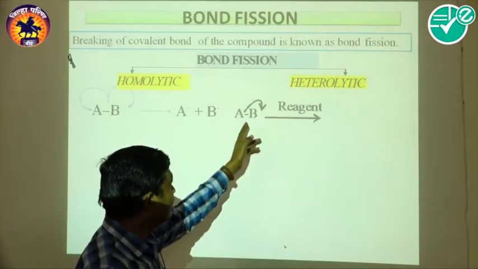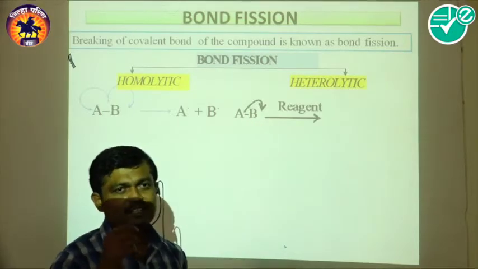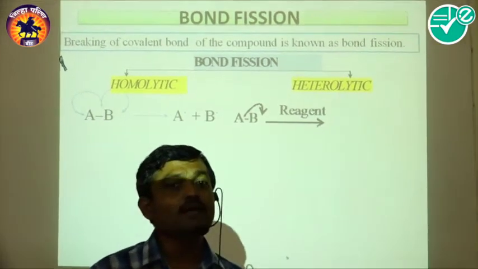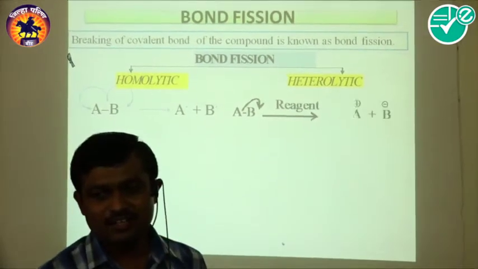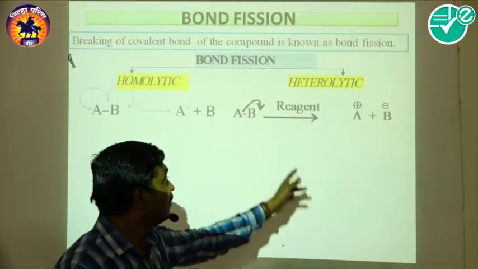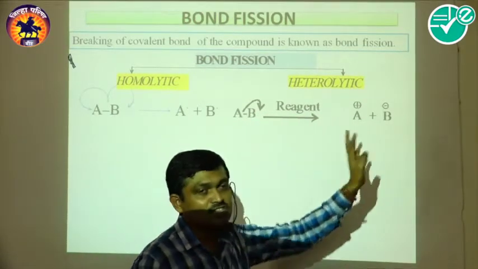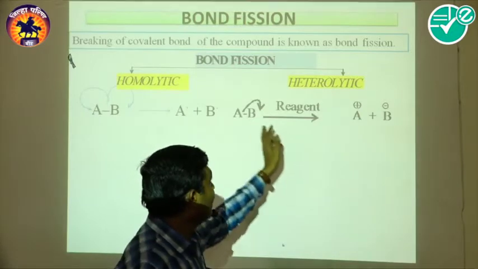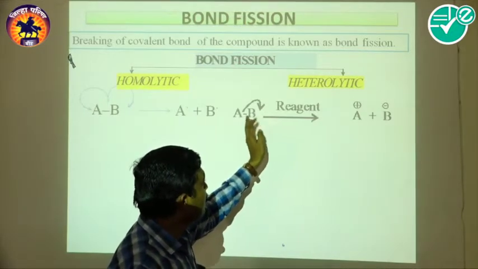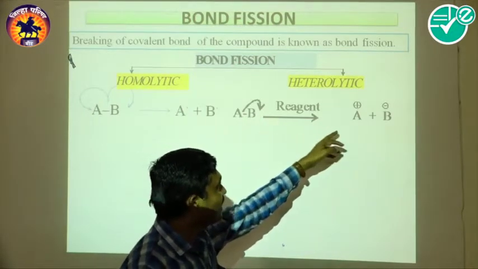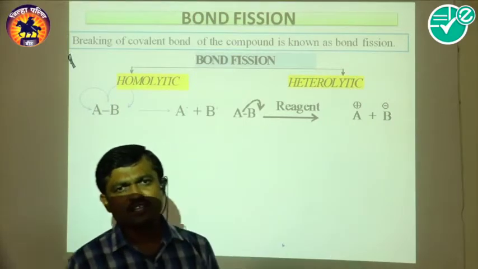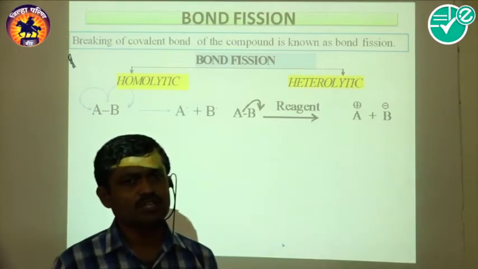One of the species carries both the electrons in the presence of the reagent. The species which carries both the electrons carries the negative charge, and the species which does not carry the electrons is the positive charge species.